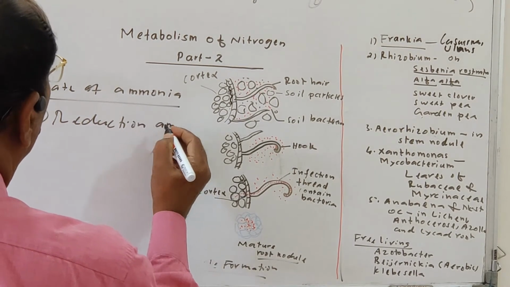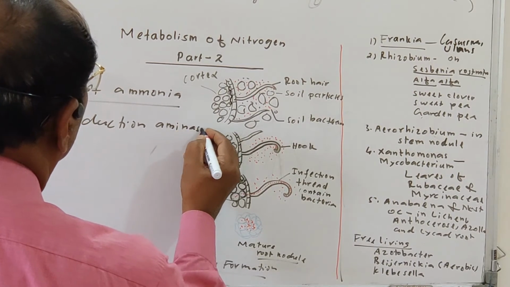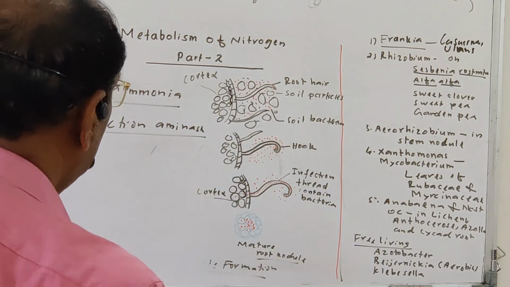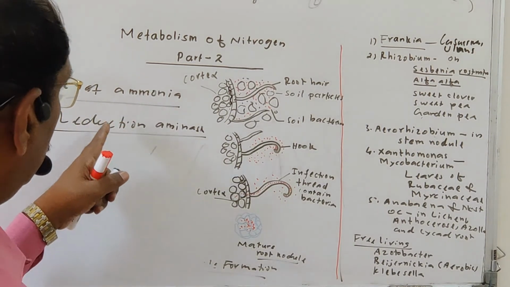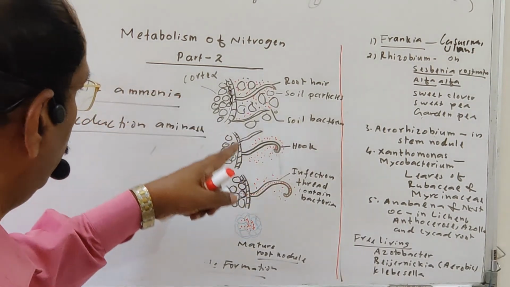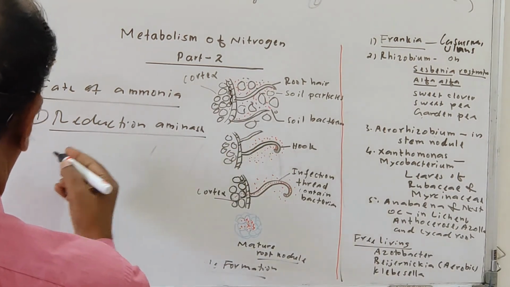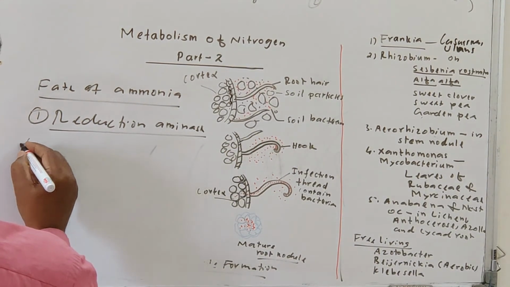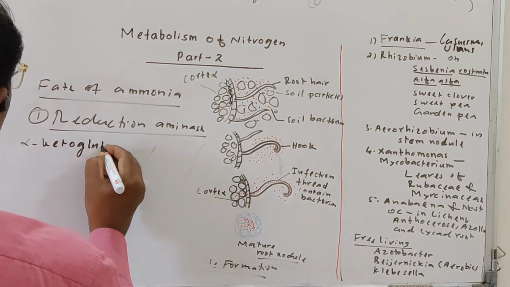Reductive amination. Reductive amination means the ammonia already prepared by the ammonification reaction or the nitrogen fixation reaction is converted into amino acid. For example, one of the examples is alpha ketoglutaric acid.